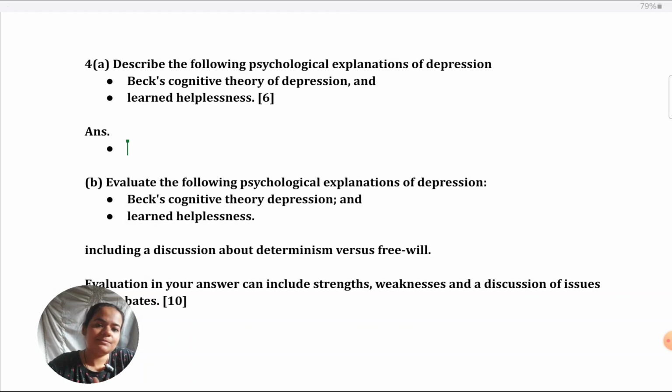If you look at the 6 marker rubric, right now I'm not putting that rubric here, it becomes lengthy. You get good marks in 6 markers if you use good terminology, that is one. You have to use good psychological terms to answer, which I've already explained for smaller answers. That same thing you have to apply here.